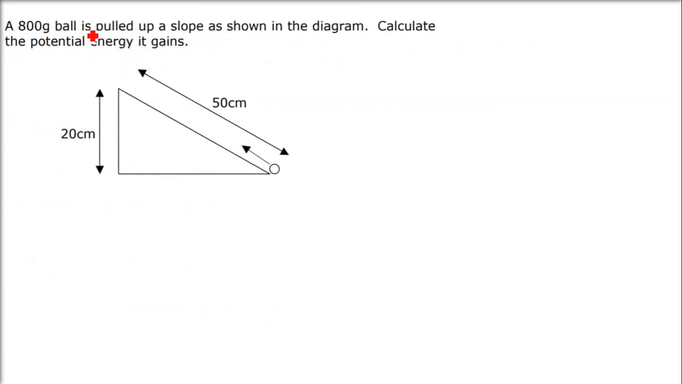An 800 gram ball is pulled up a slope as shown here. Calculate the potential energy it gains. Always remember, for potential energy we always take the vertical height only. So we are not interested in this distance, we are only interested in this height. So now mgh, potential energy. What is mass?